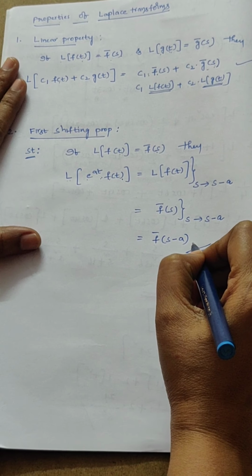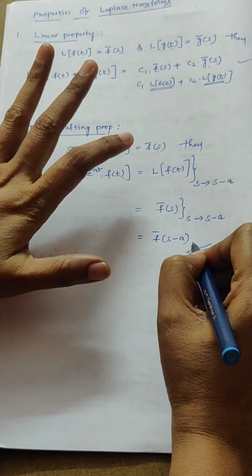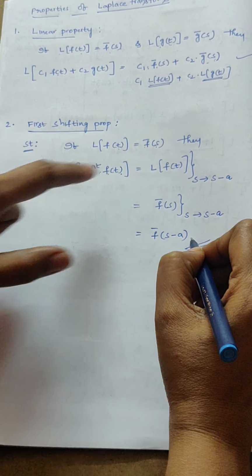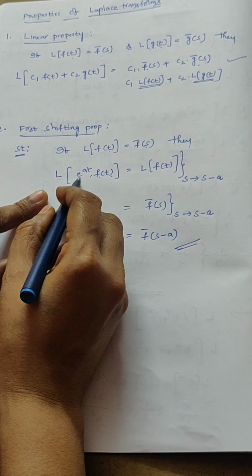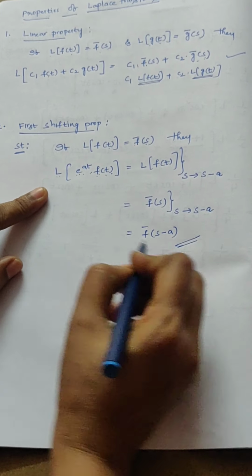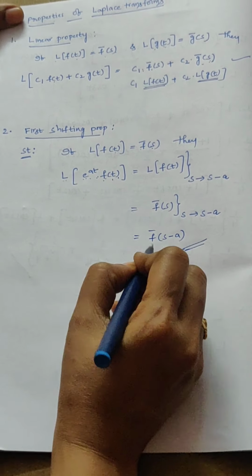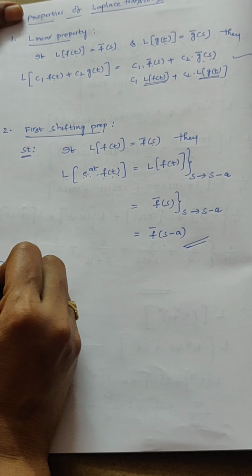So its statement is, if the Laplace transform of f of t is f bar of s, then the Laplace transform of e power at f of t equals f bar of s minus a. We have to prove this now. The proof is given by,